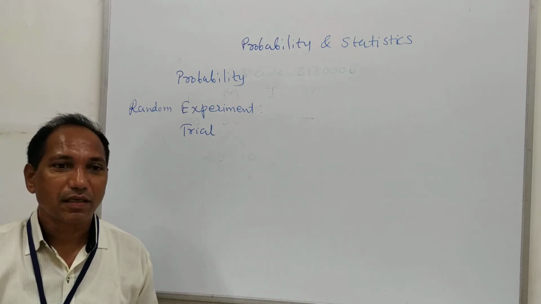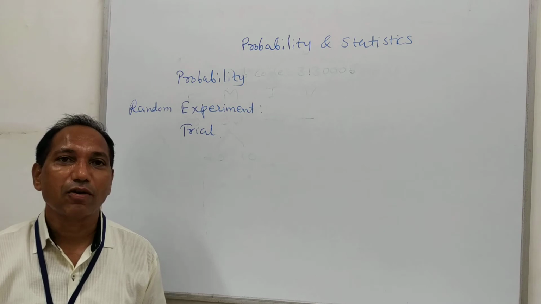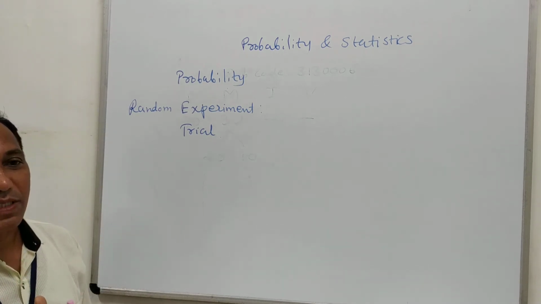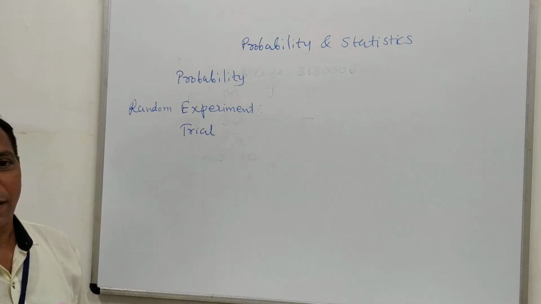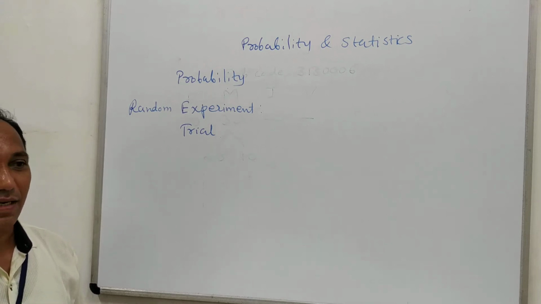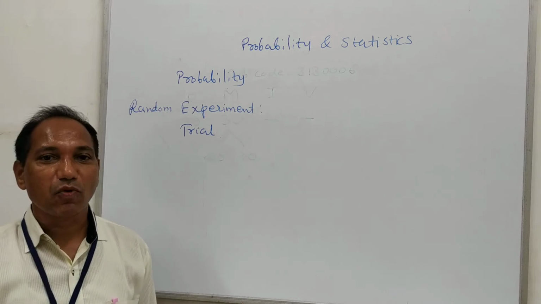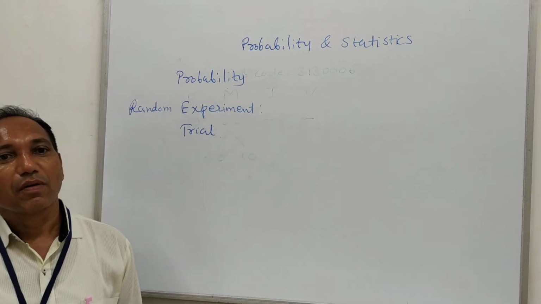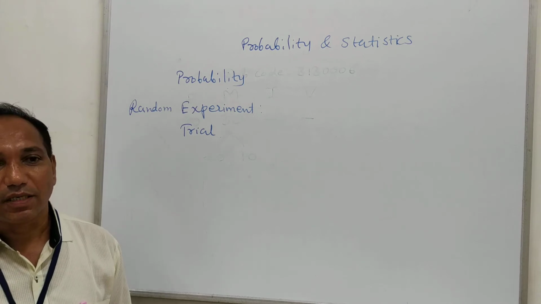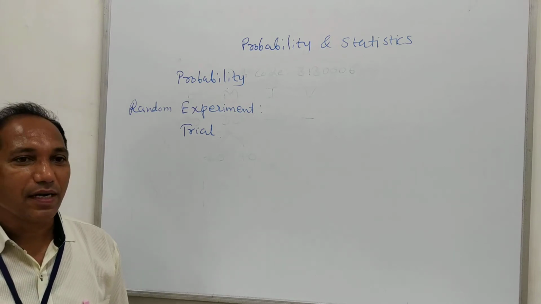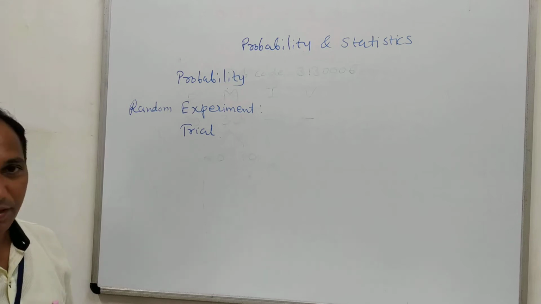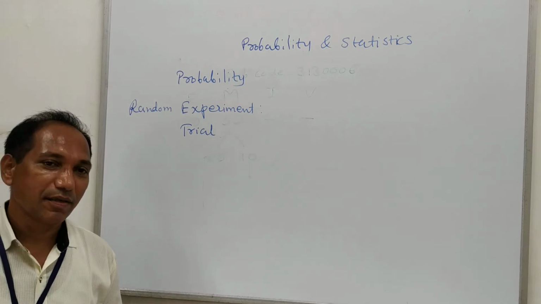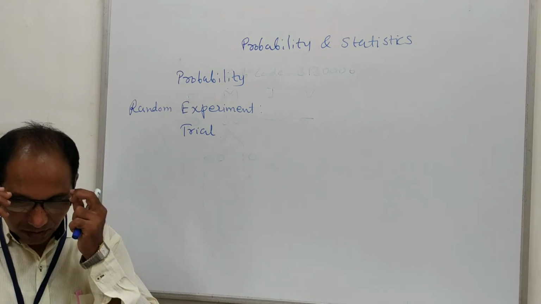We don't know whether the result is head or tail, but when we toss the coin, it is a single trial. If we toss the same coin once again, this is the second trial. In this way we can perform as many trials as we require in our experiment.